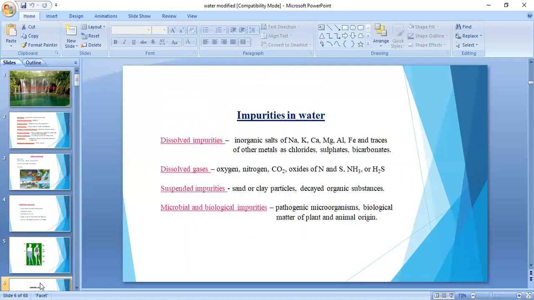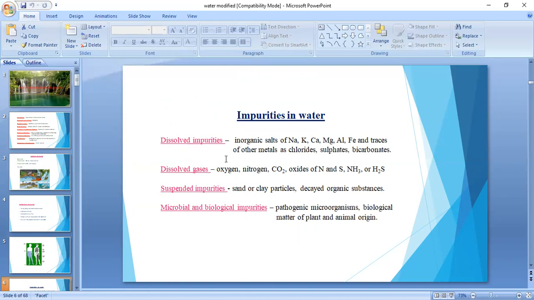Next, hardness of water, and impurities. The source of water which is gifted by our nature is not pure water; it contains a lot of impurities. These are dissolved impurities, dissolved gases, suspended impurities, and biological microbial impurities also. When we talk about dissolved impurities, these are inorganic salts like sodium, potassium, and metal chlorides and sulfides. These are all present in water.